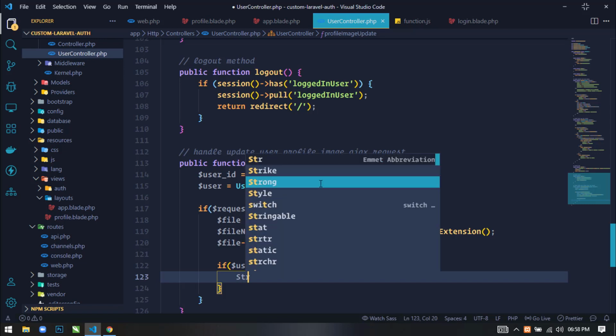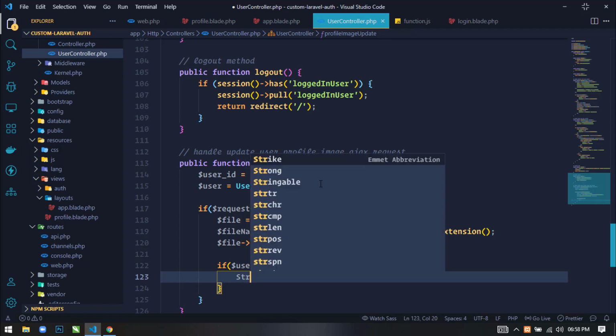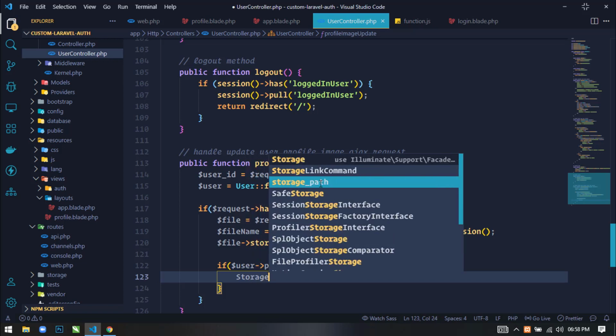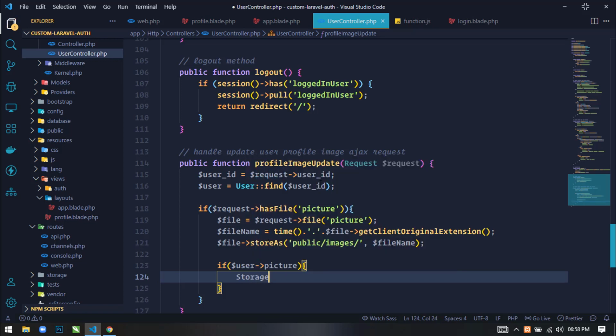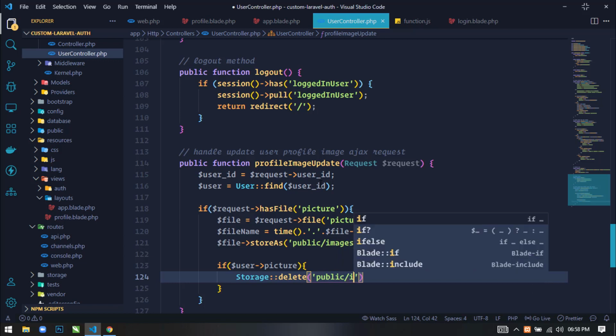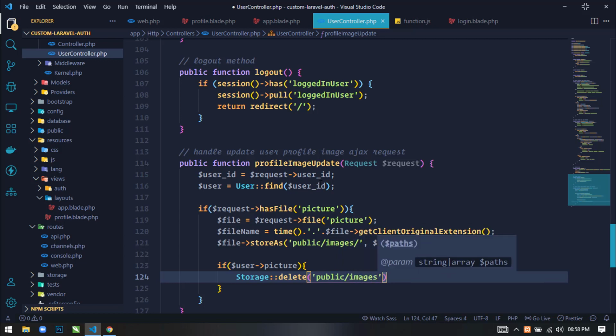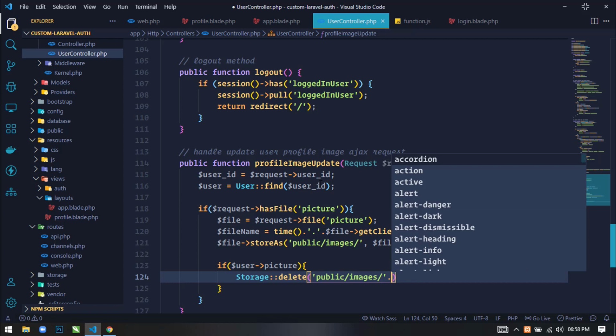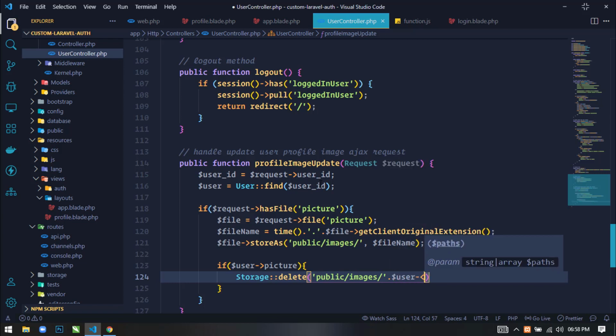So just write storage and then use the delete method. Now here in the delete method we will write public images and then dot user picture.